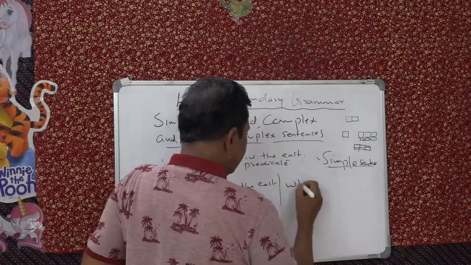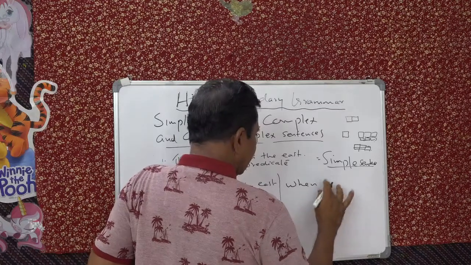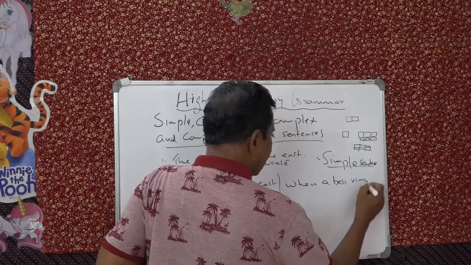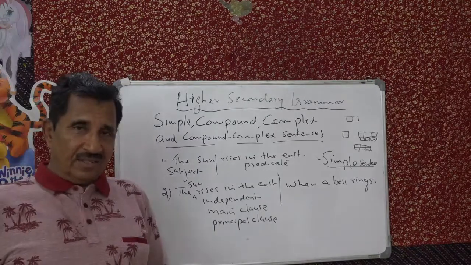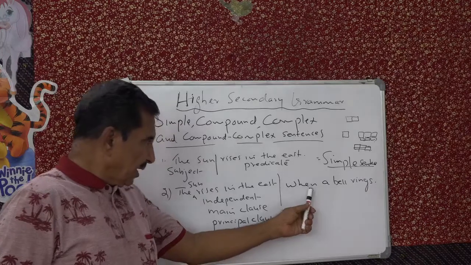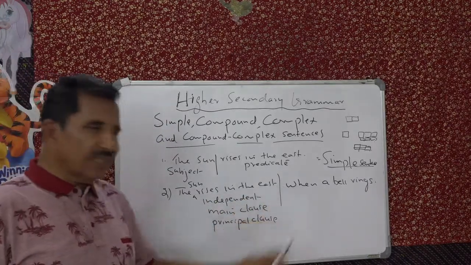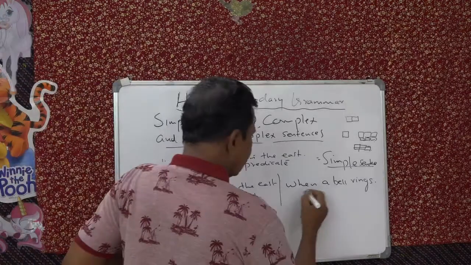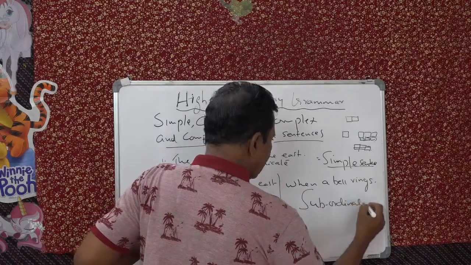But you can also add something like this: when a bell rings. Now, when a bell rings is also a sentence, but the meaning of this sentence depends on the other one. So we will say that this is a subordinate clause.